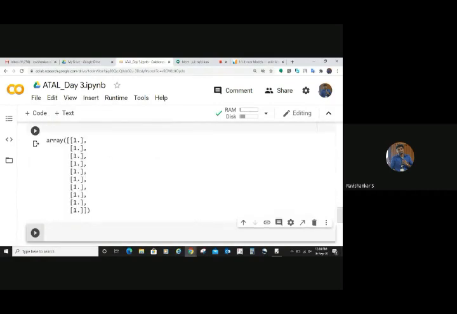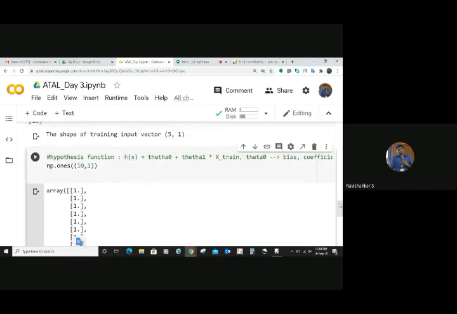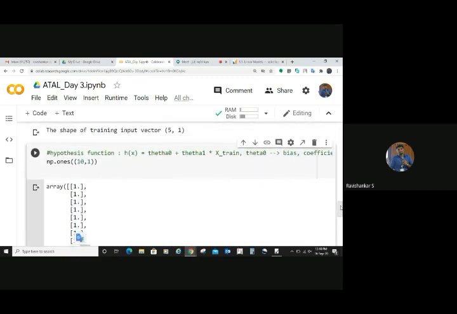You can see that, right? 10 rows, 10 samples. You can see 10 samples, 10 rows, and 1 column of 1. The 1 point indicates that it is a floating point 1.0, right? 1.0. Have you understood? By default, the data type will be float. So why are we doing this? We need to incorporate that coefficient, okay?